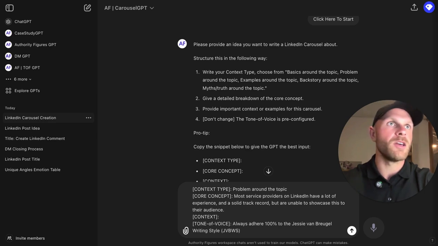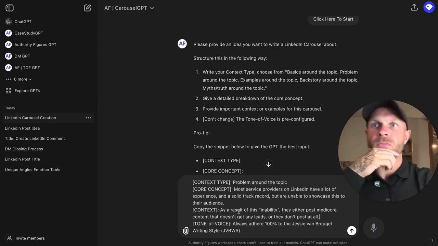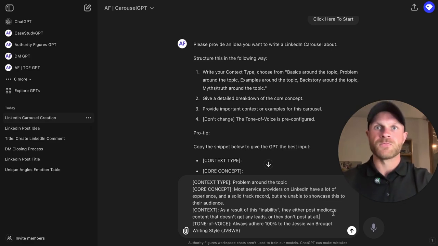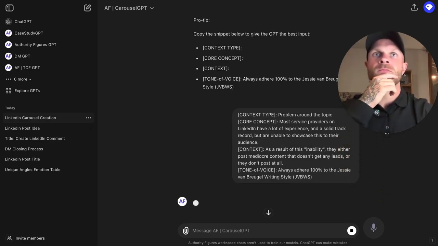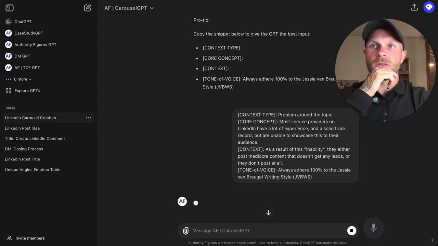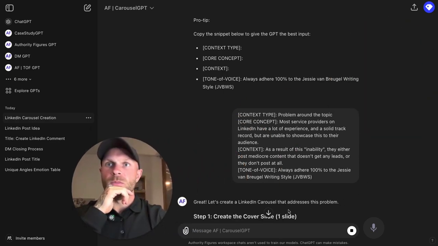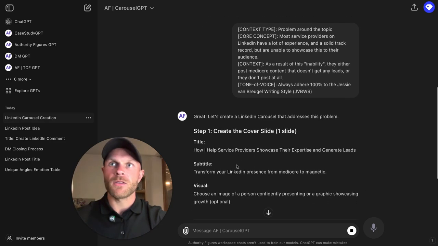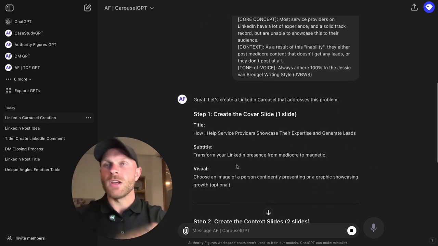It's the exact same idea as we had with the previous two posts. And then here, the context: as a result of this inability, they either post mediocre content that doesn't get leads or they don't post at all. Press enter. And then what we're going to see is that the GPT is thinking, and like I said, it just gives us exactly the slides to create the carousel.